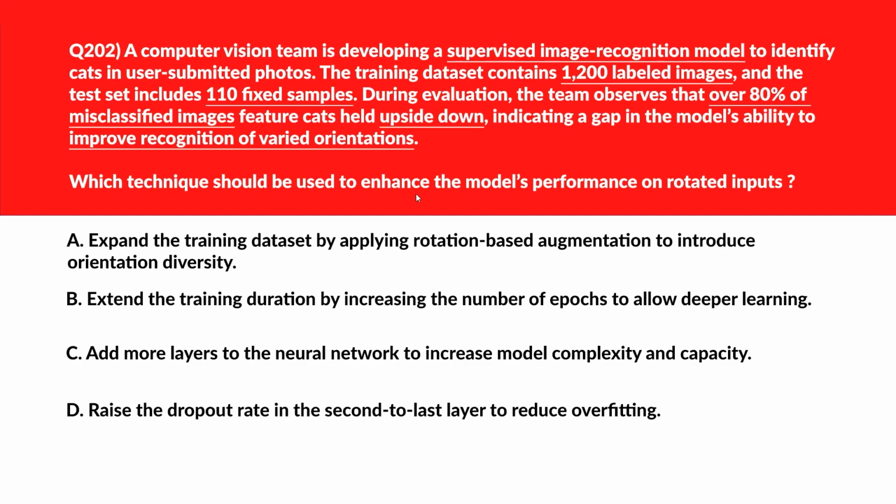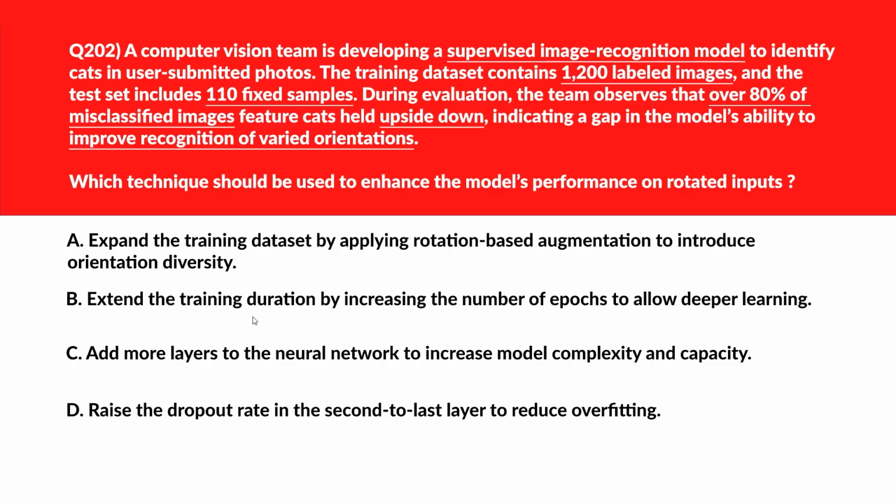Let's bring the heat to this now. We'll first look at option A. It says expand the training dataset by applying rotation based augmentation to introduce orientation diversity. Rotation based augmentation improves generalization by exposing the model to varied orientations, addressing upside down misclassifications. Let's keep it. We'll move to B.